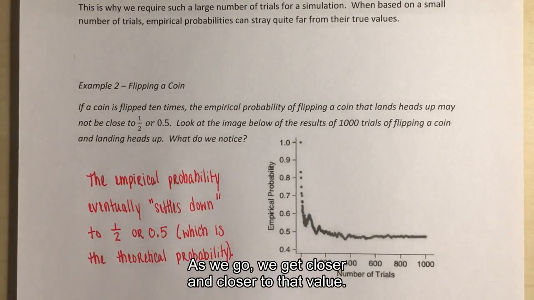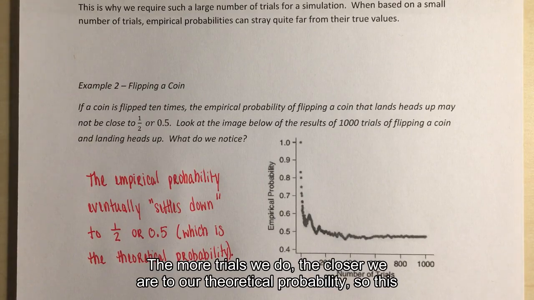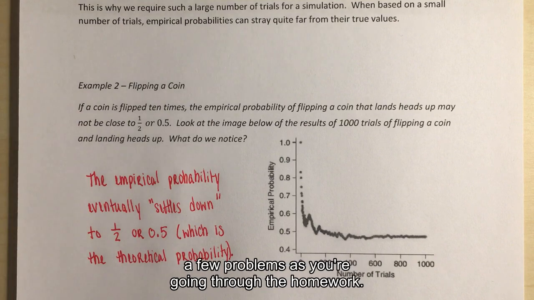So as we go, we get closer and closer and closer to that value. The more trials we do, the closer we are to our theoretical probability. This is something that you're definitely going to see a reference to in a few problems as you're going through the homework.